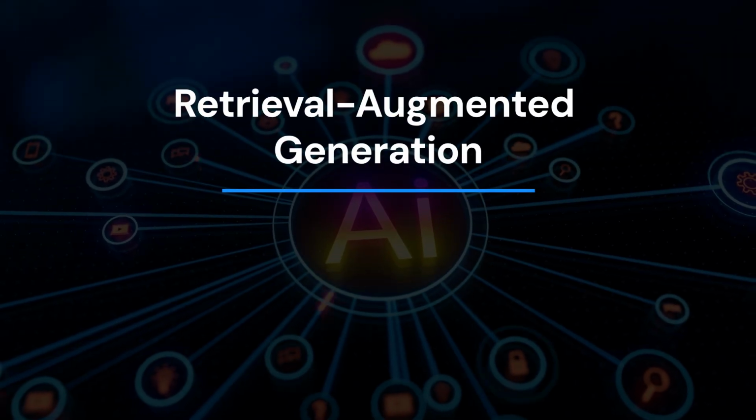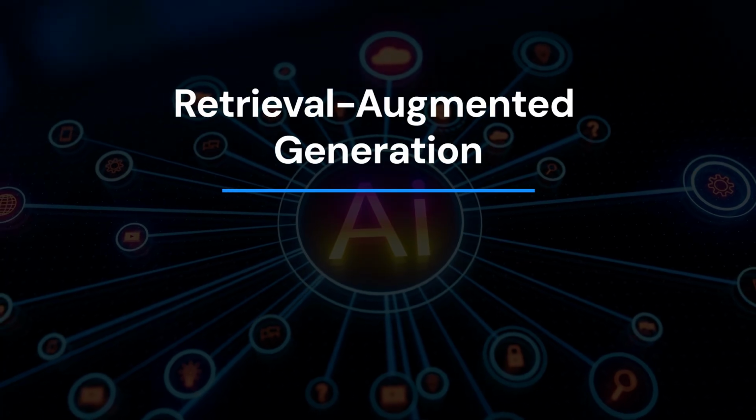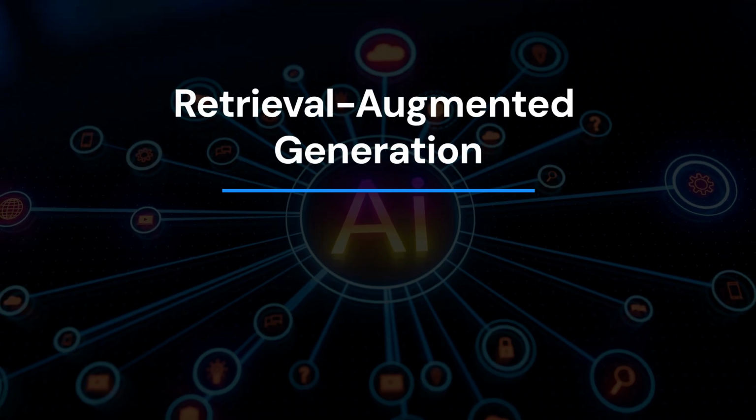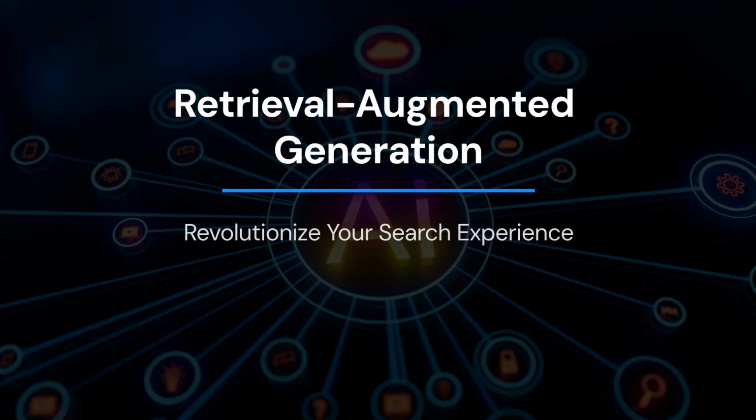Retrieval-Augmented Generation, or RAG, combines retrieval and generation for smarter searches. It enhances search capabilities by integrating relevant data with AI-driven insights. Let's dive into how RAG can revolutionize your search experience.